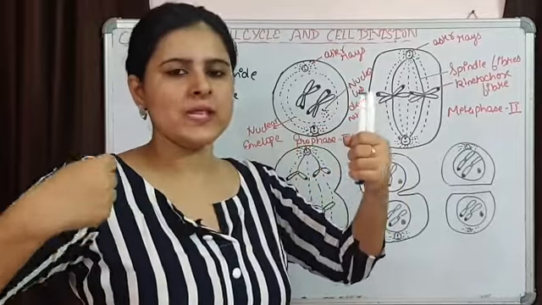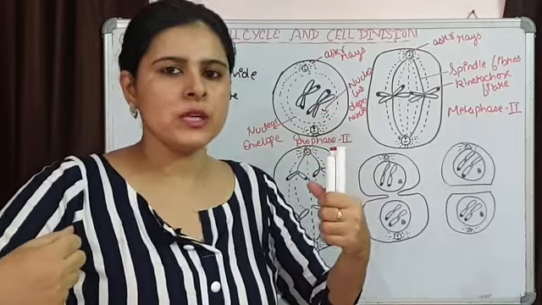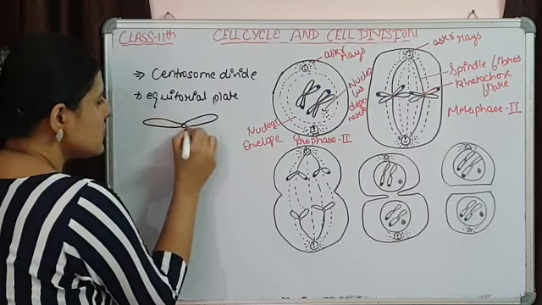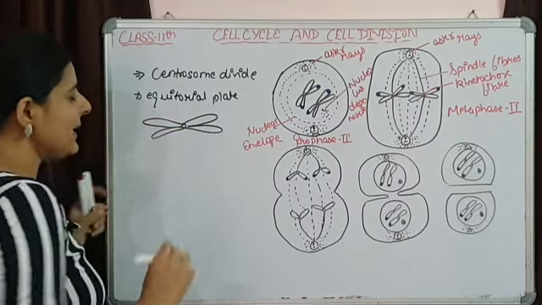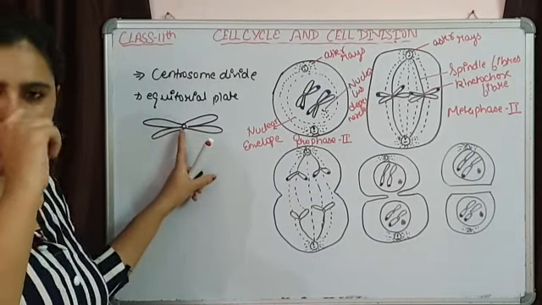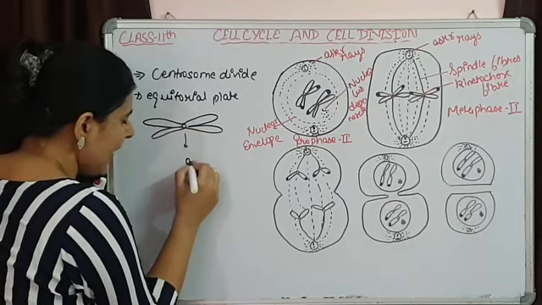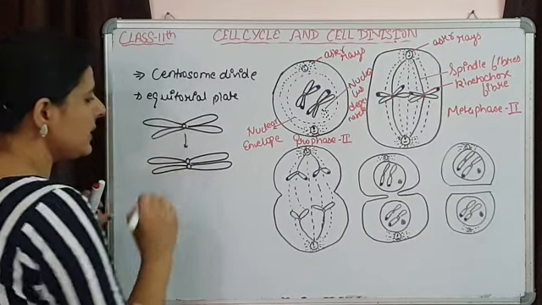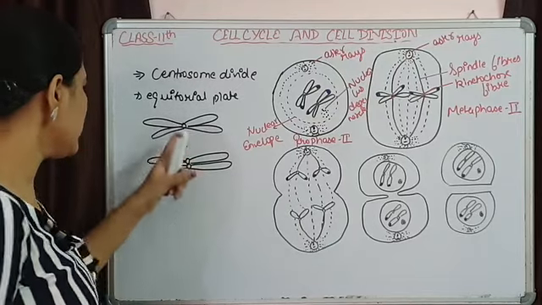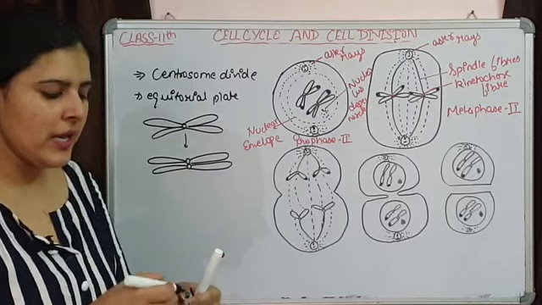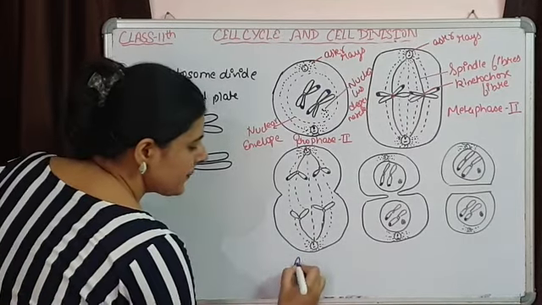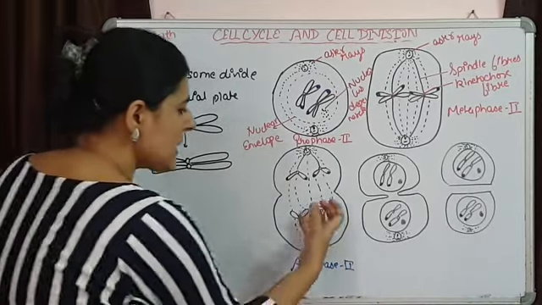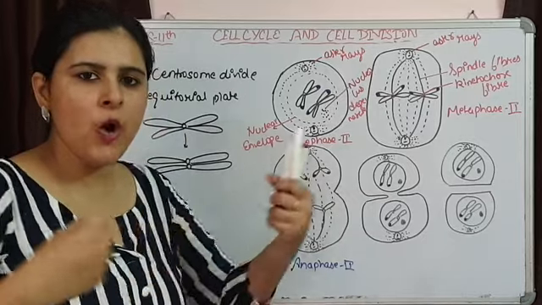These chromatids are going to separate and they are going to move towards the opposite poles. So again same thing is going to happen. Earlier this was the situation. These two sister chromatids were attached with only a single centromere. Now this centromere is going to divide. For each chromatid there will be one centromere, and with the help of interzonal fibers, these centromeres are going to be attached with each other. Now there will be separation of these chromatids at anaphase 2. So at anaphase 2, the spindles are going to pull these centromeres towards the opposite pole.